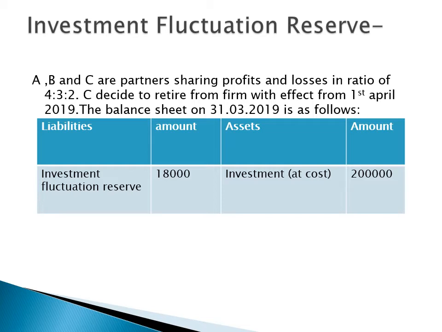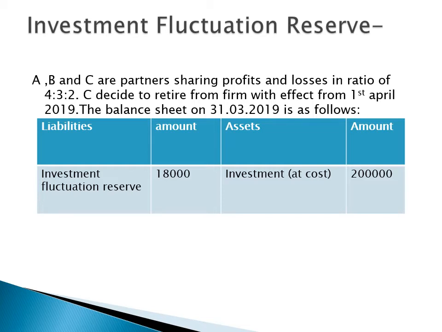In the balance sheet, on the liability side, investment fluctuation reserve is 18,000 and investment is given on the asset side, that is 2 lakh.